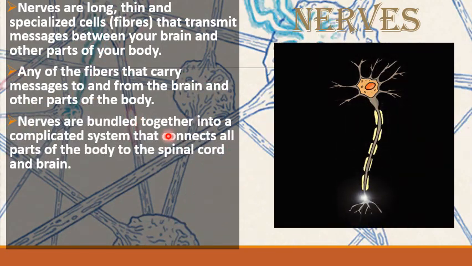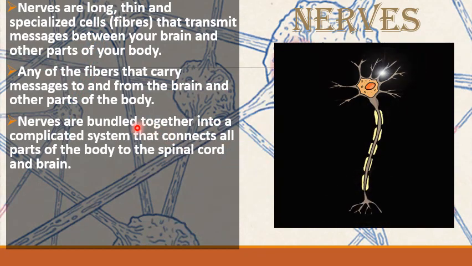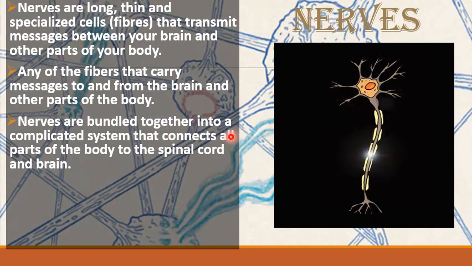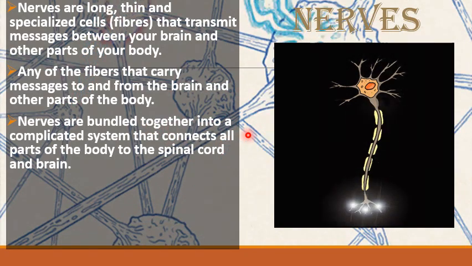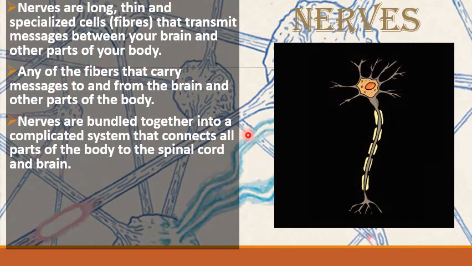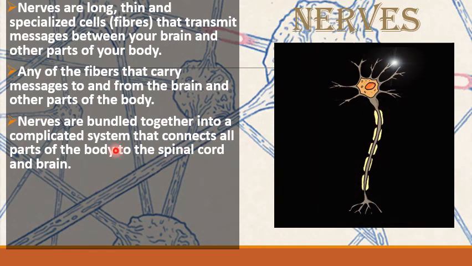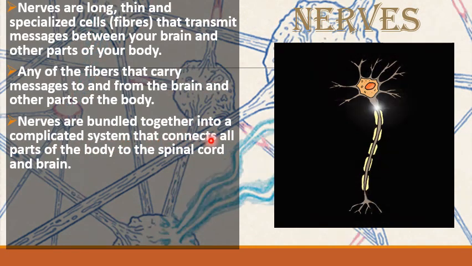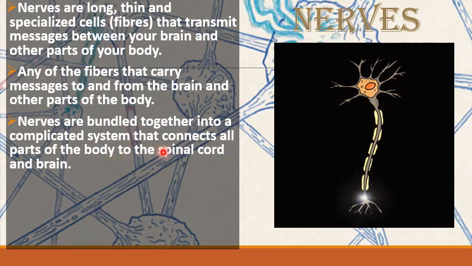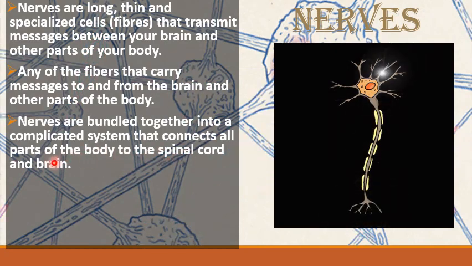Nerves are bundled together. See the background: you can see the network-like structure. It means all the nerves are attached to each other. So they are bundled together into a complicated system that connects all the parts of the body to the spinal cord and the brain.